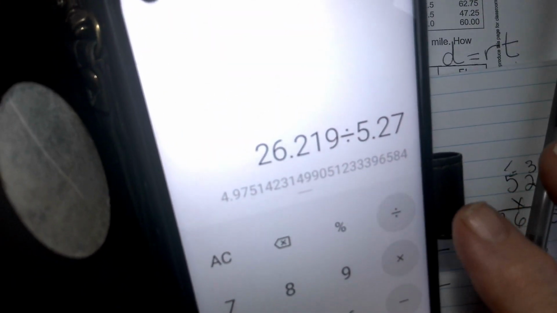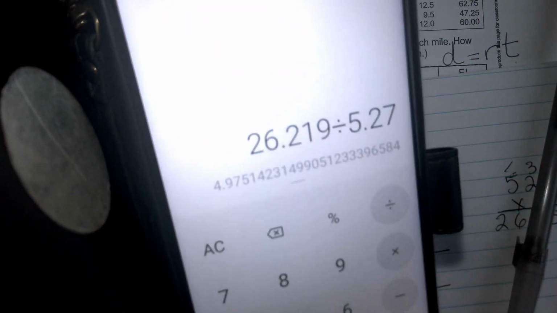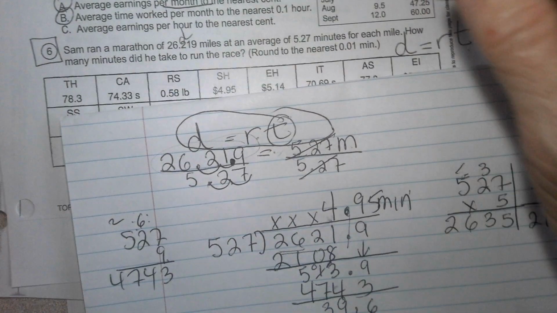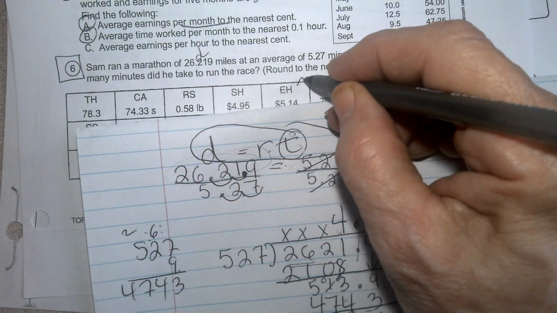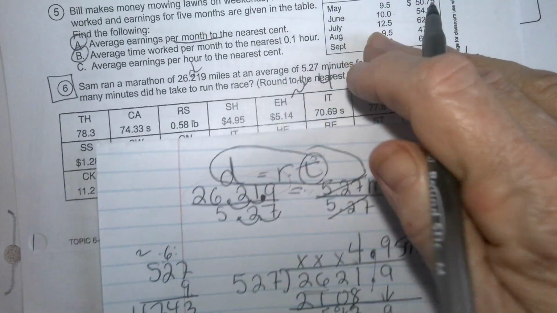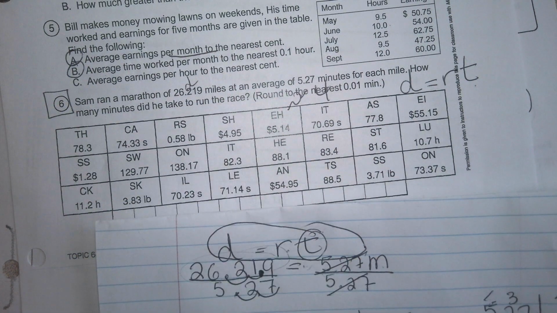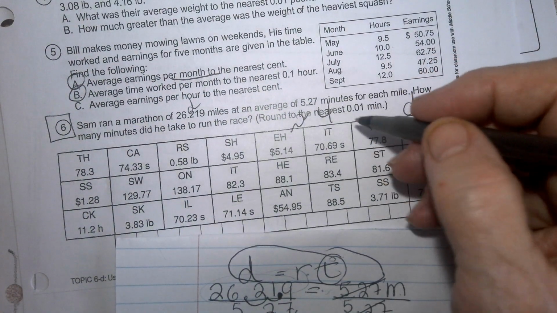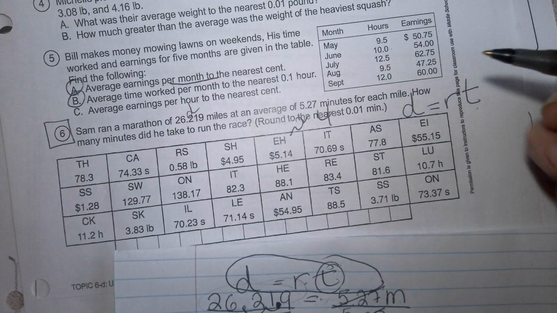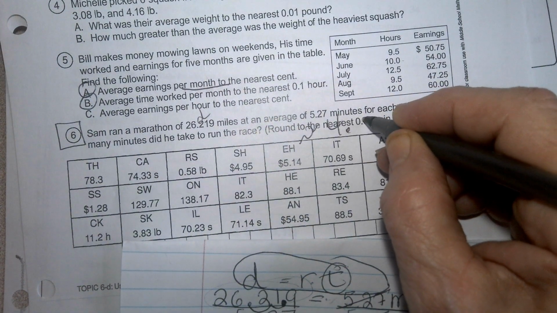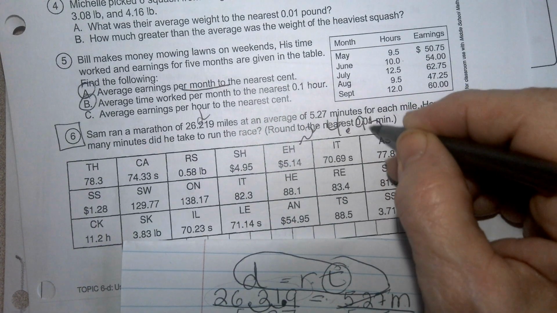Well, it's coming out to be actually 4.975. So we got it right. We do have it right. So don't worry about it, guys. Let's just go ahead and put our number here. It says 4.95, though. Is there a 4.9? No, that's dollars. That's money. So I don't know where it is because this is minutes, and I don't see anything with minutes. But anyway, 4.9, but just put that.